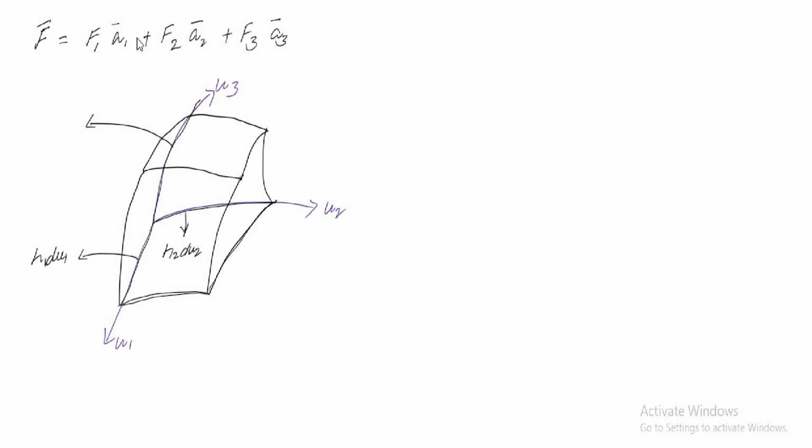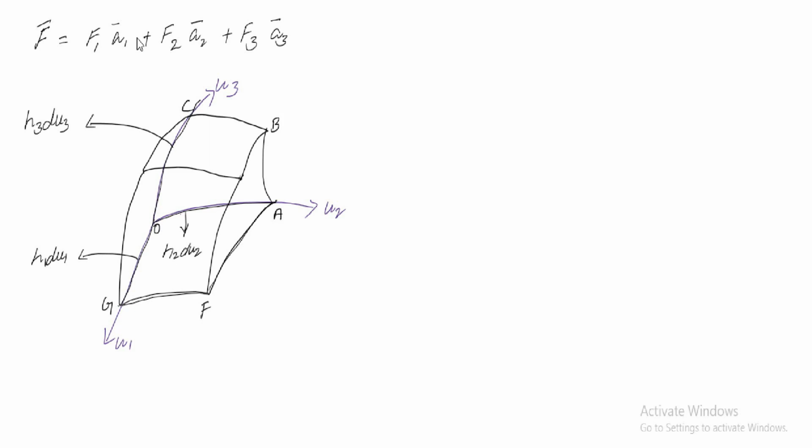Let us label our points. This is the O point, this is point A, this is point B, and this is point C, and let us define this as point G, this is point F, this is point E, and this is point D.